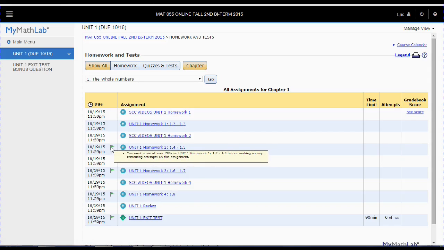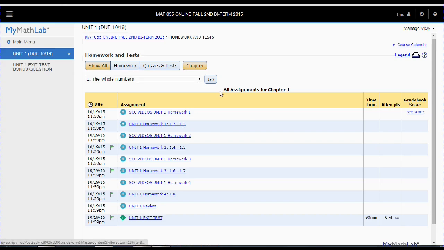Now you see this flag. What that means is you can't access this homework assignment until the previous homework assignment is complete with a grade of at least 70%. But notice that Unit 1 isn't due until October 19th.